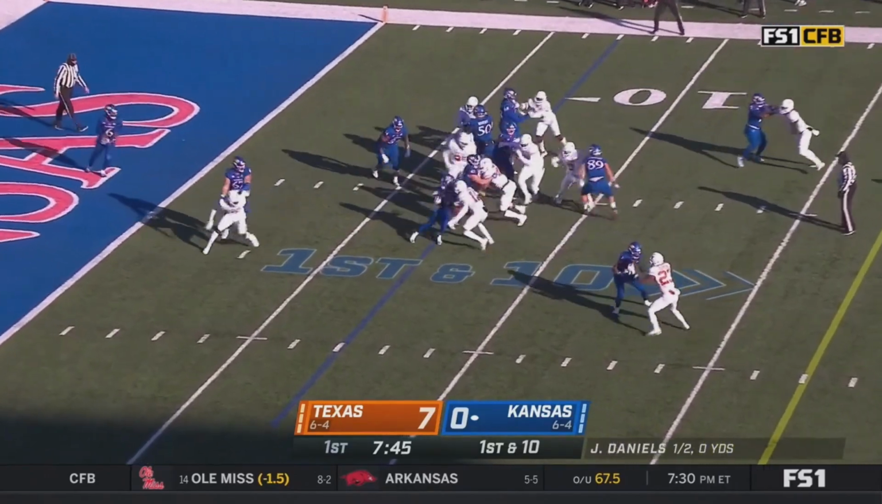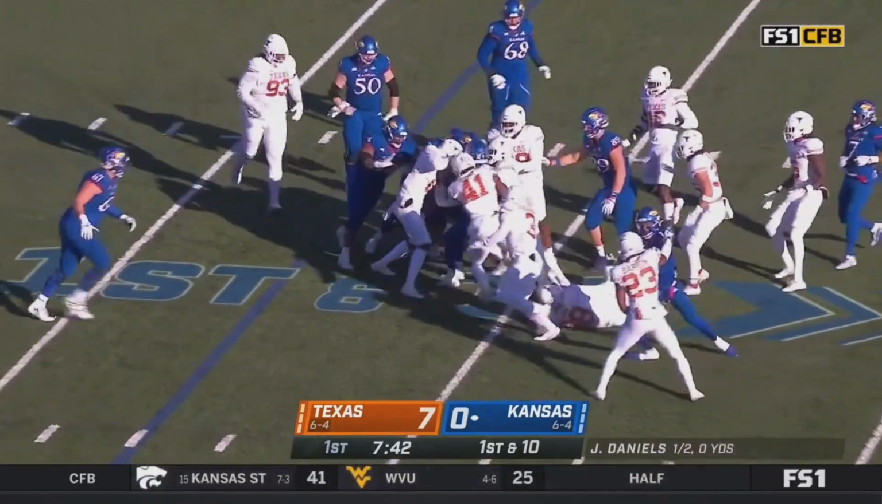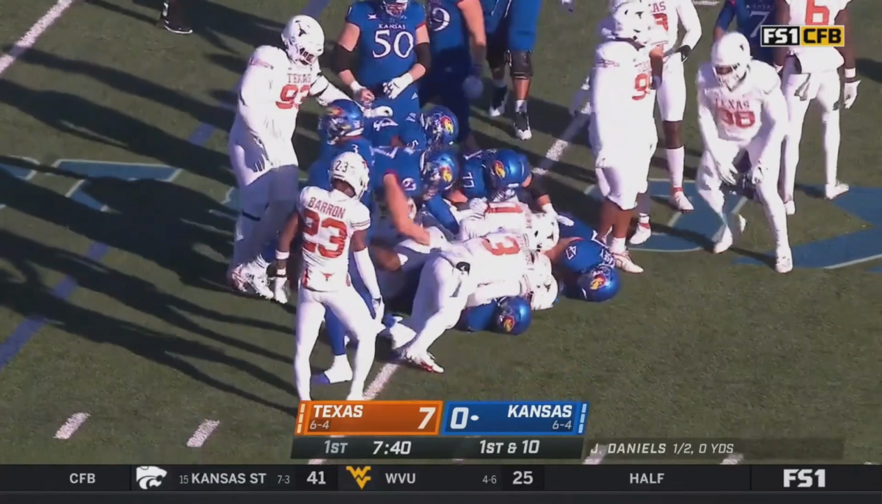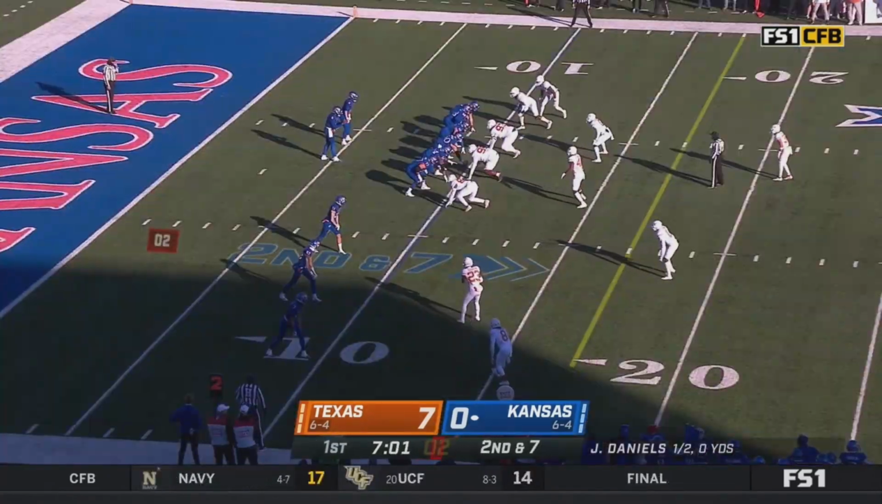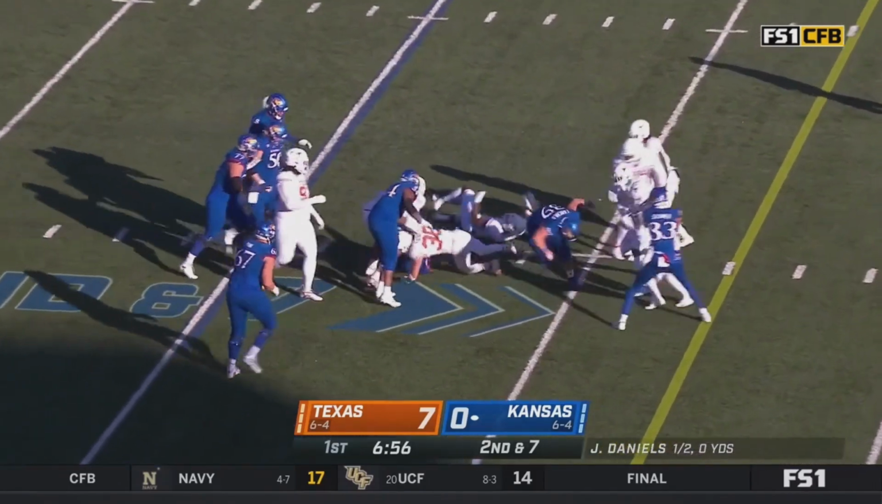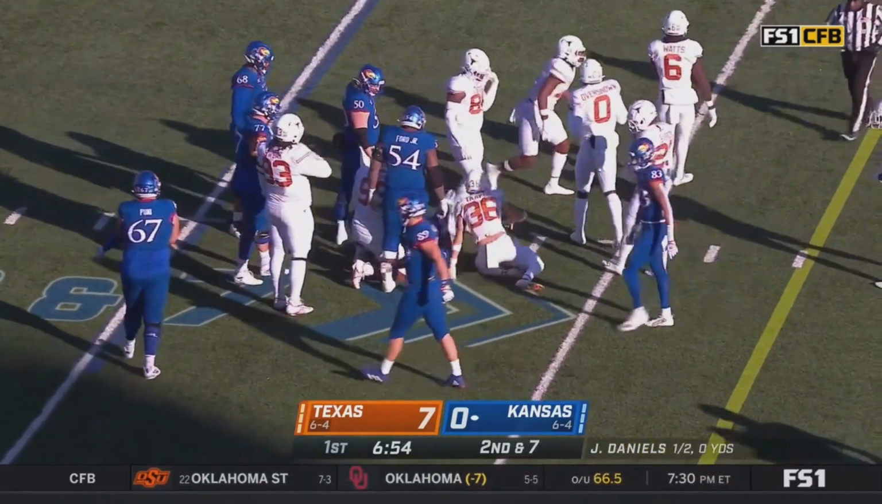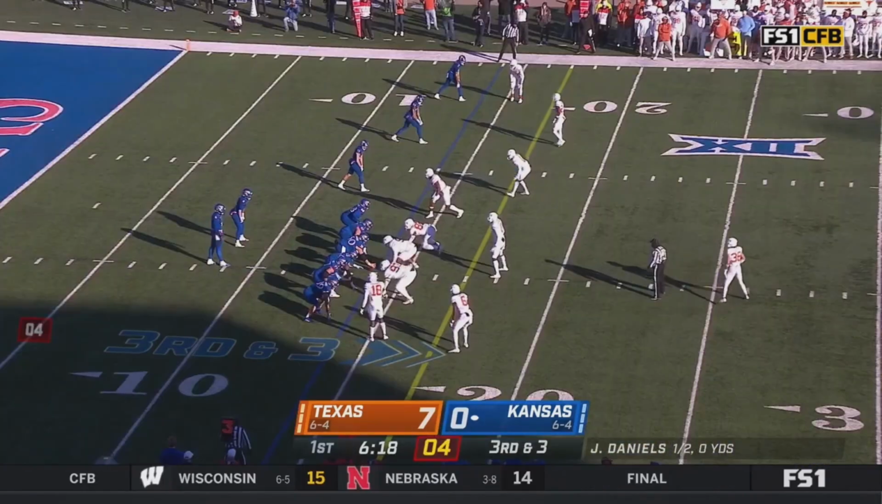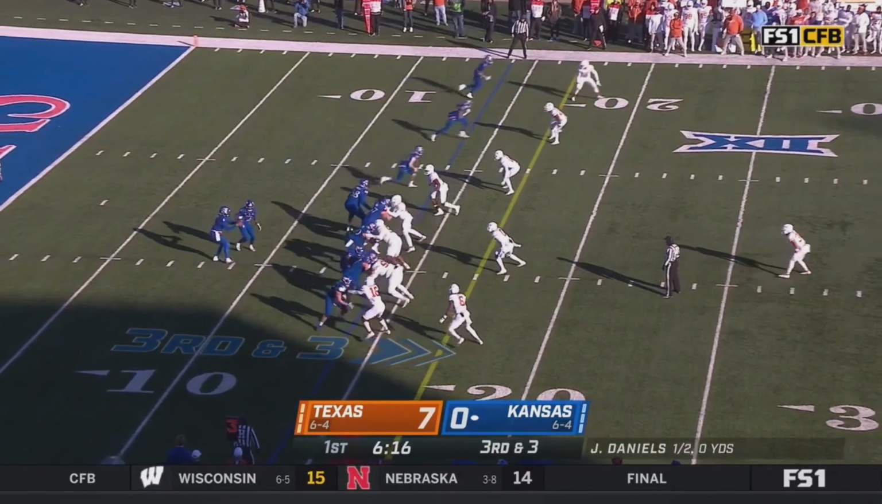Neal on the carry. This guy has been a monster the last couple of games, but not a whole lot of room to work with. Gets close to the 10-yard line. Neal another carry, and he is walloped just shy of the 15-yard line. We'll set up. Texas is changing their defense.